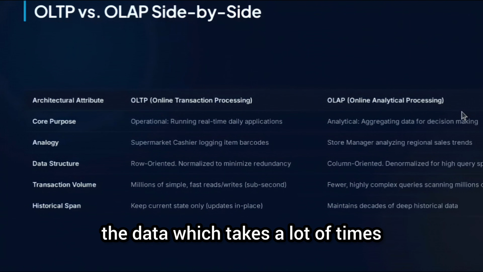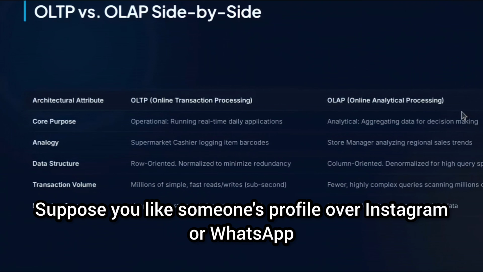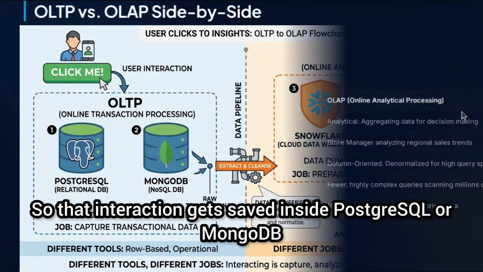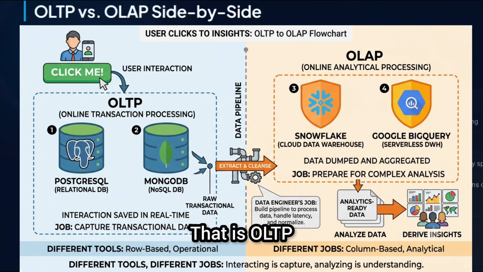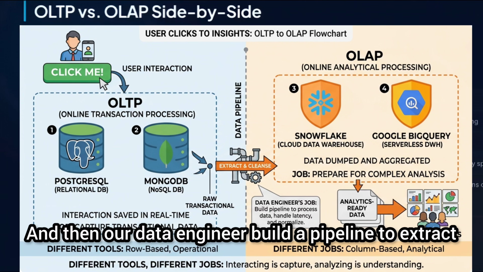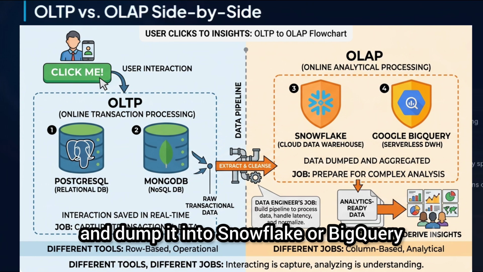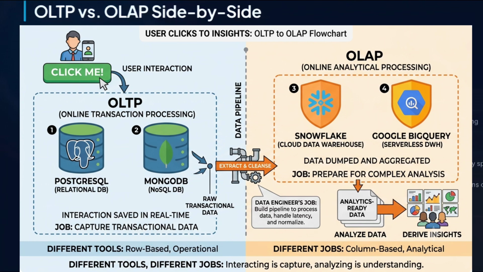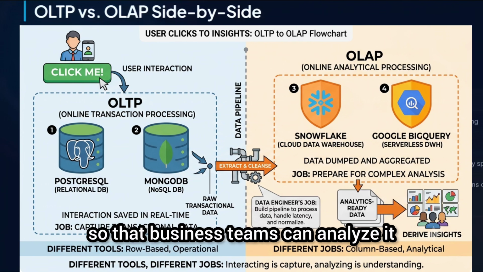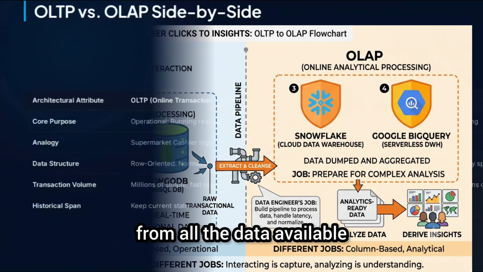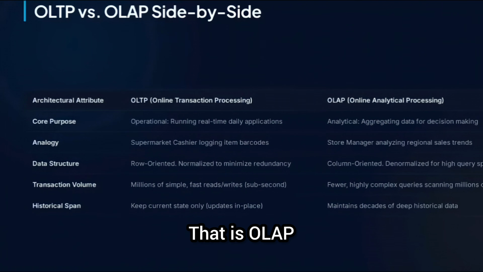So suppose you like someone's profile on Instagram or WhatsApp. That interaction gets saved inside PostgreSQL or MongoDB. That is OLTP. And then our data engineer builds a pipeline to extract that data, clean it up, and dump it into Snowflake or BigQuery, which is an OLAP system, so that business teams can analyze it and find the relevant information from all the data available. That is OLAP.